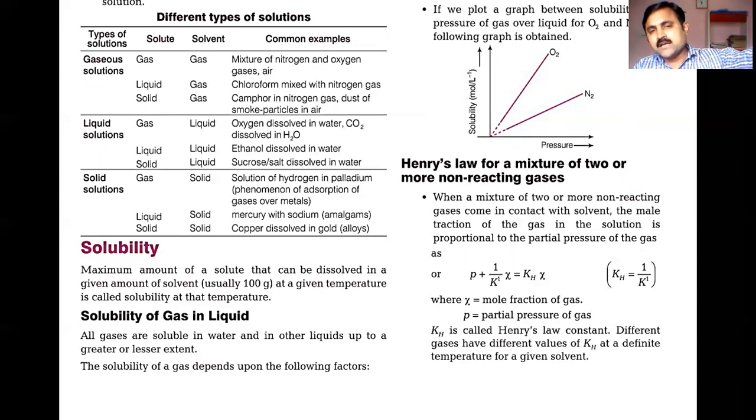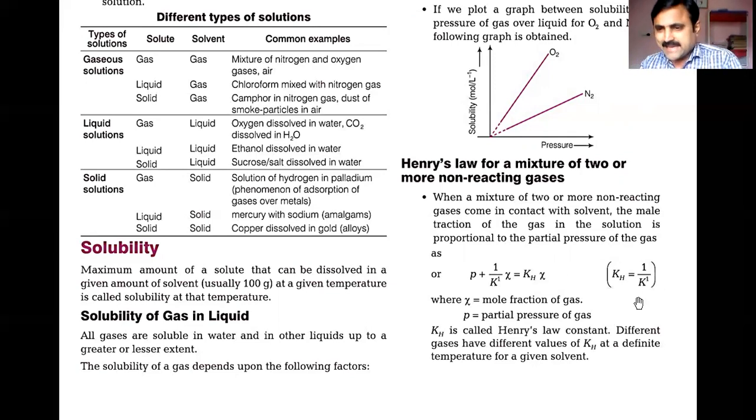We have to recollect what was discussed in Dalton's law also, to understand Henry's law in this solution chapter. So Henry's law for a mixture of two or more non-reacting gases is given as P plus 1 by K dash into X equals KH into X.